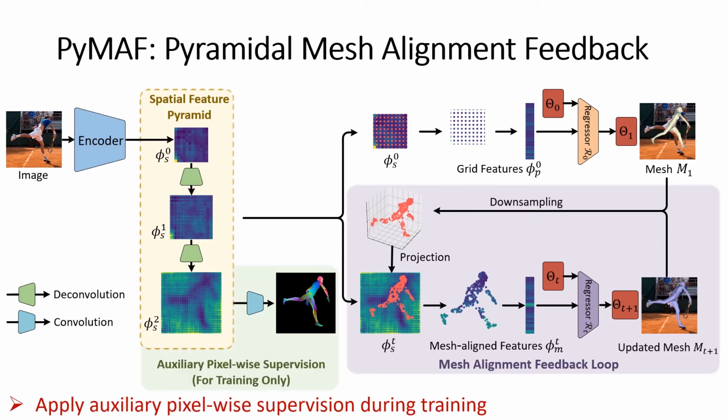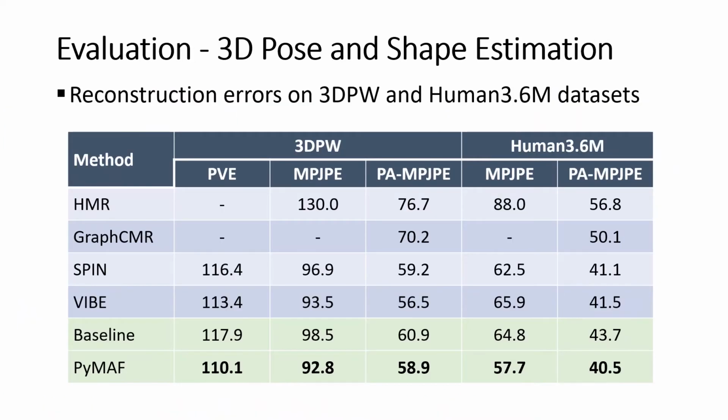Moreover, we impose an auxiliary pixel-wise supervision on the spatial feature map. Specifically, during training, the spatial feature maps at the finest level will go through a convolutional layer to generate the dense correspondence maps. Note that the auxiliary prediction is only required during training. Now let's take a look at the experimental results.